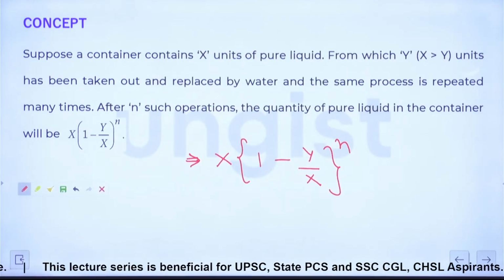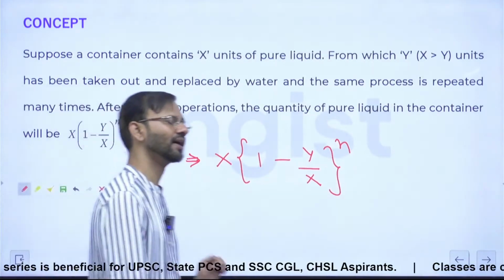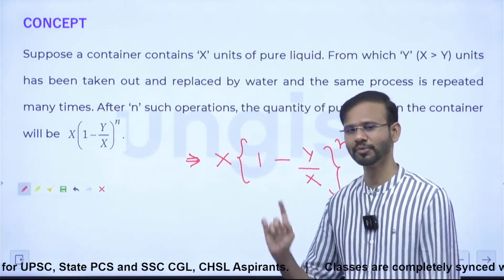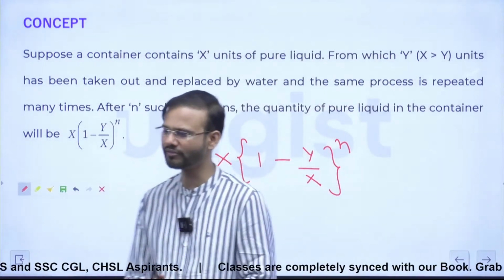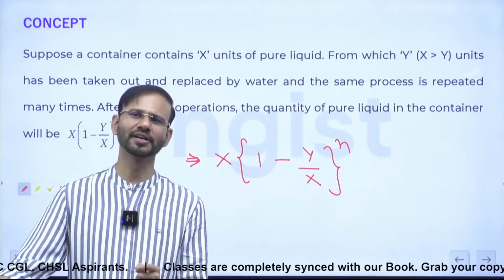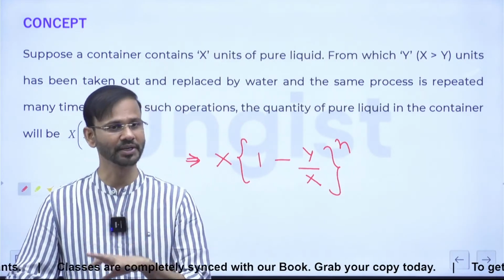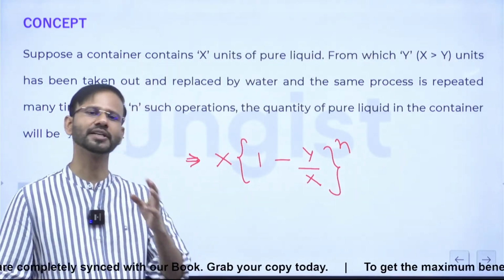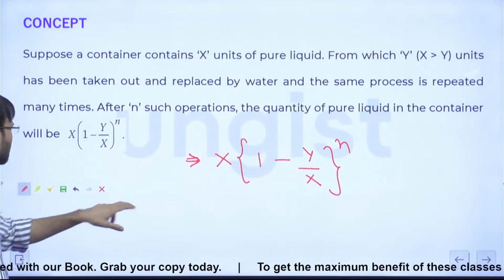Okay. So let's take one question with this process, and in the chapter of percentage once again we'll be studying this, because it's a very important case of successive discount or successive increment or successive decrement, or a very important case of successive percentage change also, right? So we'll be discussing this once again.